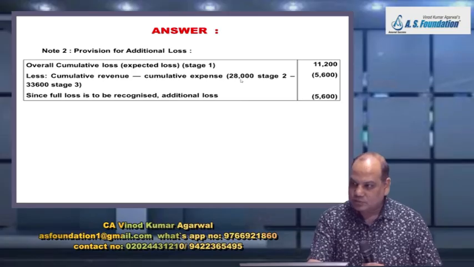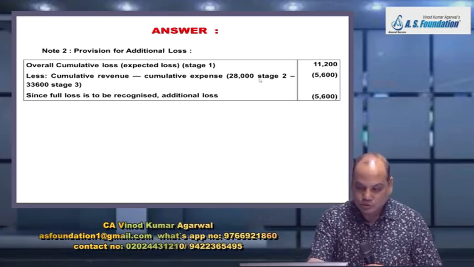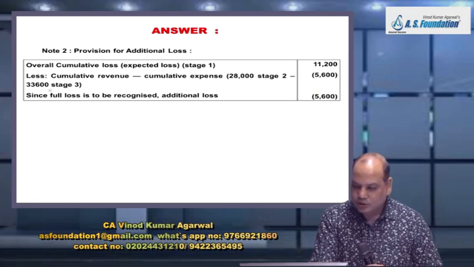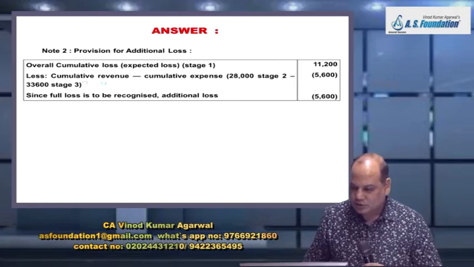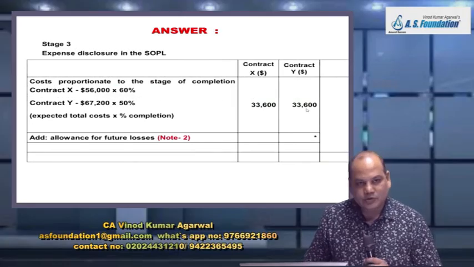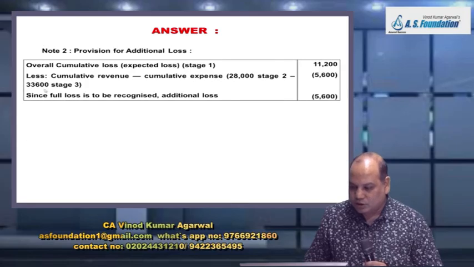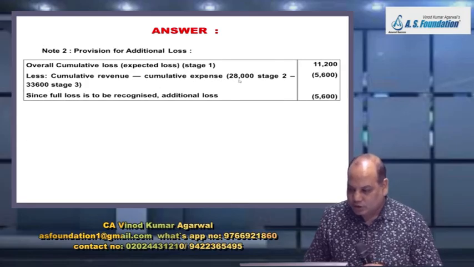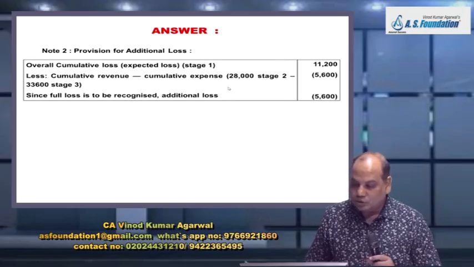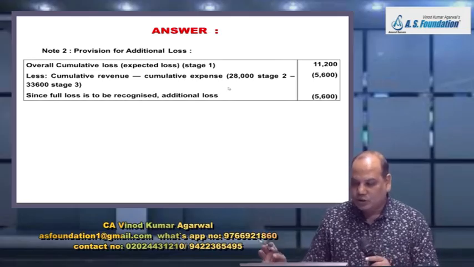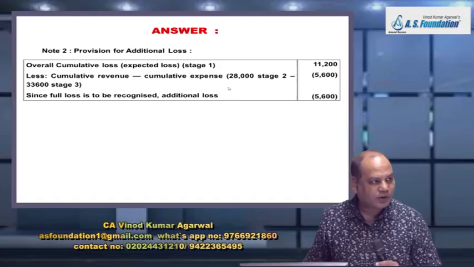It's written stage 2. You also write. Minus total cost that I have to recognize in both the years 33,600 stage 3. This 33,600 I have to recognize. This 28,000 I have to recognize. So automatically my books of account will show a loss of 5600.